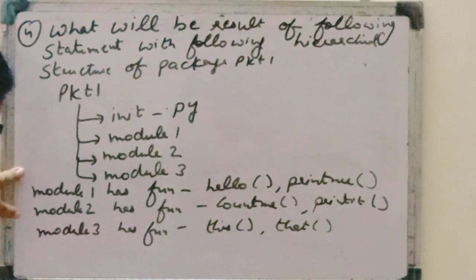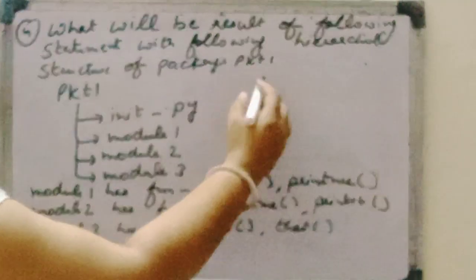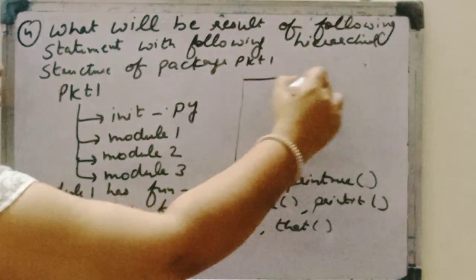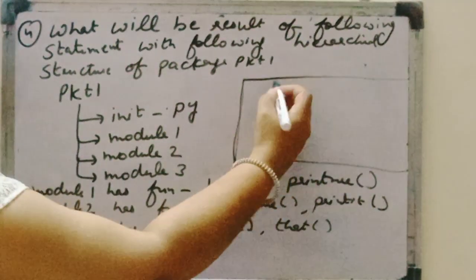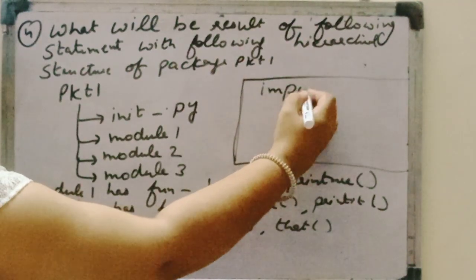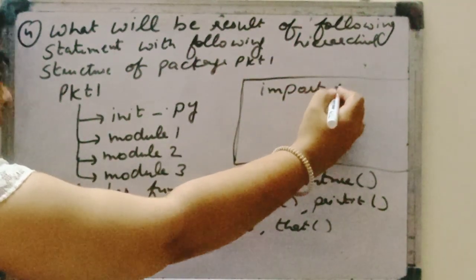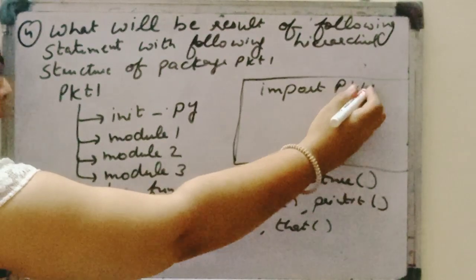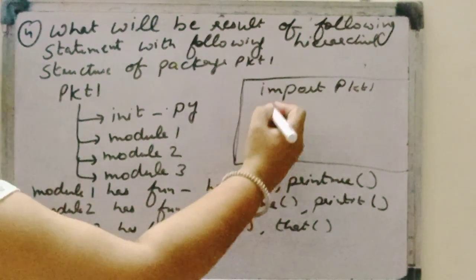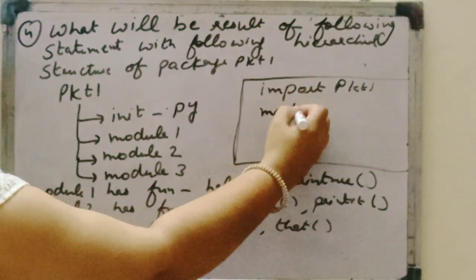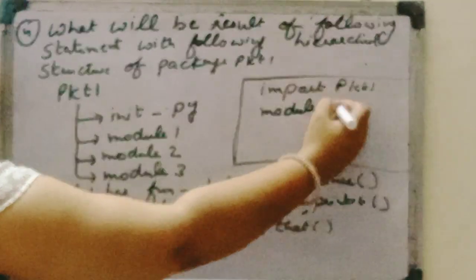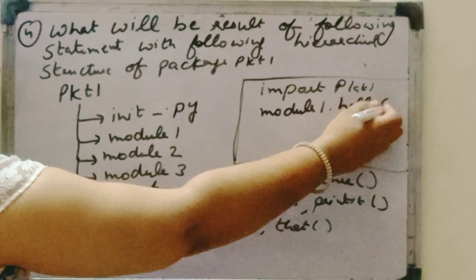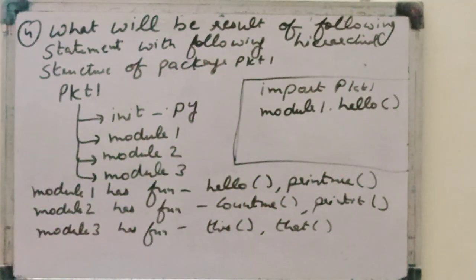So what the question demands, if they write this thing, I'm writing here: import PKT1 module 1 dot hello. So what is the answer?